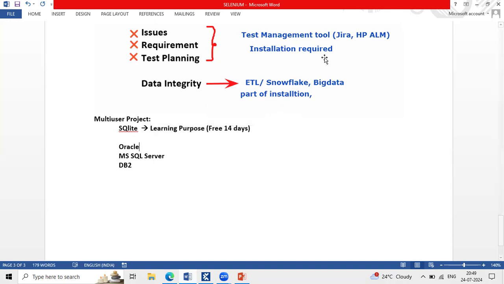Okay. So then what are the repositories, or what are the database options we use for real time? Either Oracle or MS SQL Server or DB2. Out of these, you can pick any one. This is one of the interview questions. So what type of repository are you working on? I'm working on a multi-user repository. What is the database for that? The database is MS SQL Server, or the database is DB2, or the database is Oracle. Don't say SQLite. No one is using SQLite for project development.